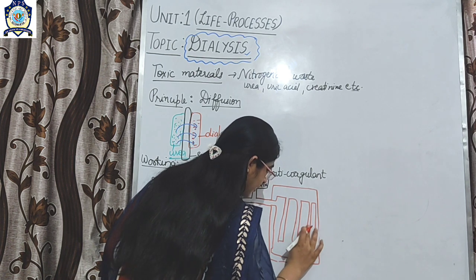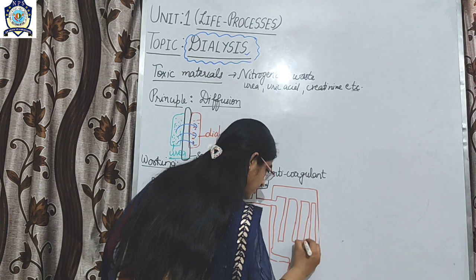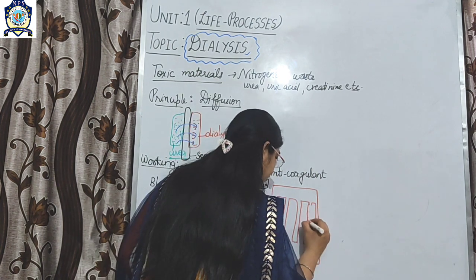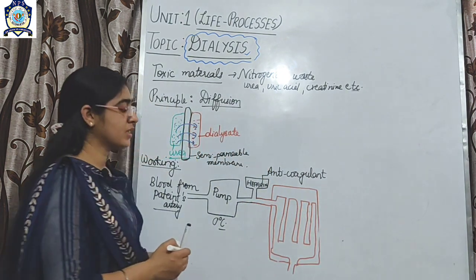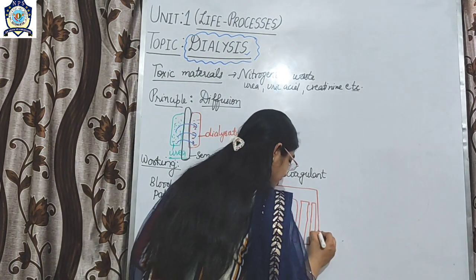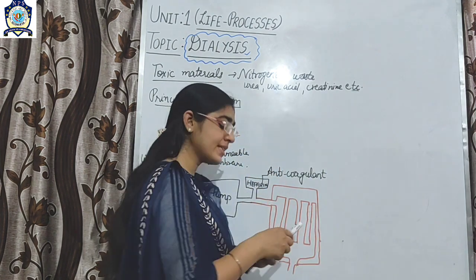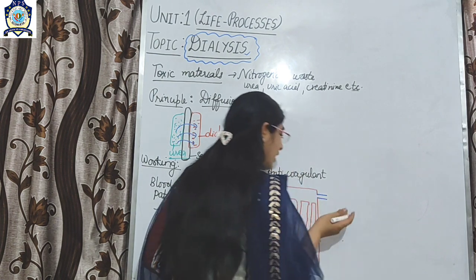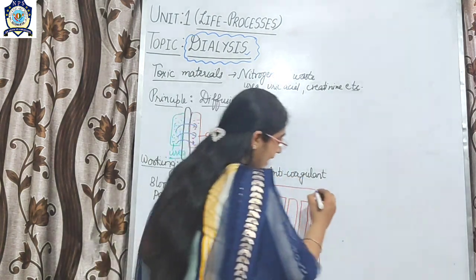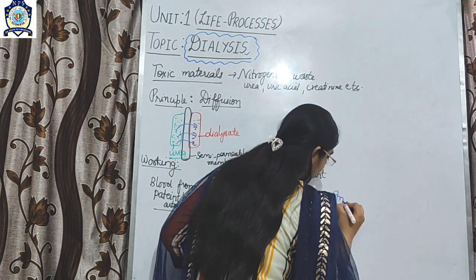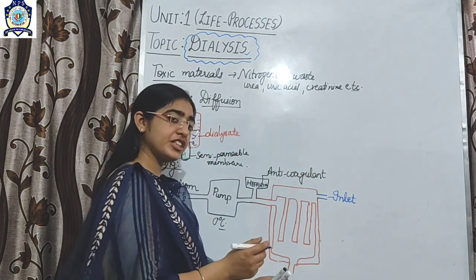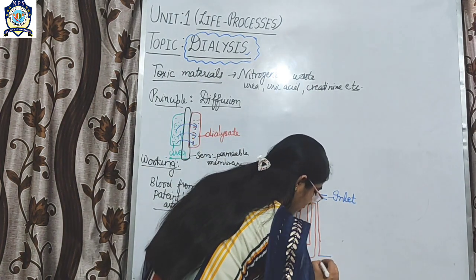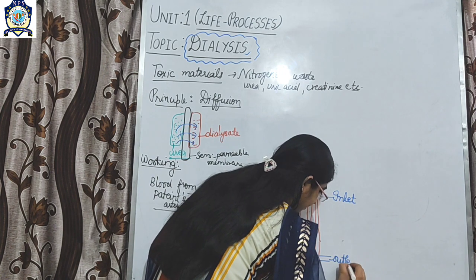These are the various tubes in the dialytic machine. In this machine there is a passage for the intake of another liquid, and this passage is called the inlet. For the removal of the waste, there is another passage which is known as the outlet.